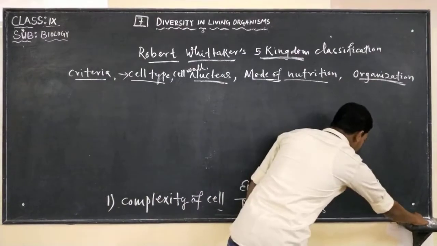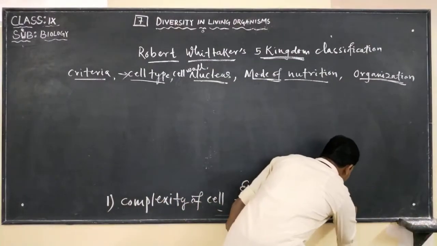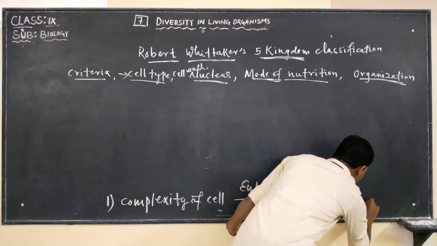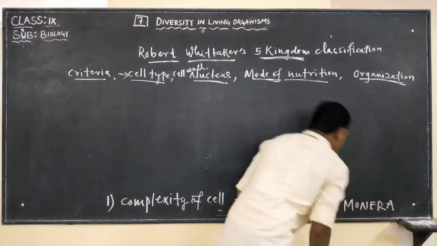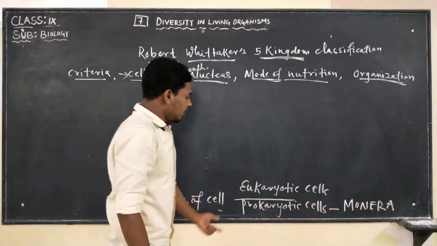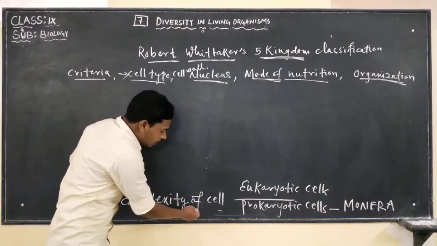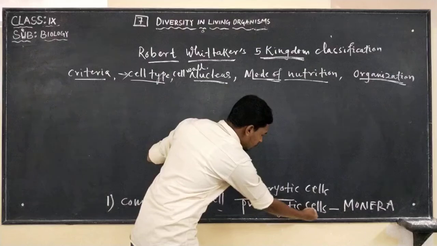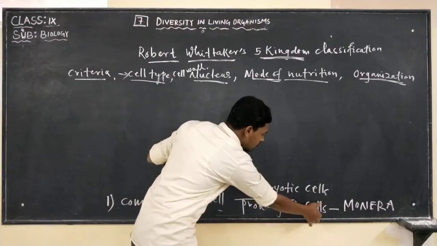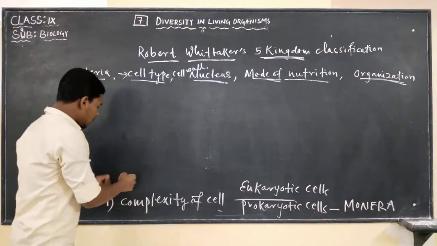All the prokaryotic cells were grouped under Monera. So based on the complexity of the cell, we divide it into eukaryotic cells and prokaryotic cells, and all the prokaryotic cells were grouped under Monera. And the next level.